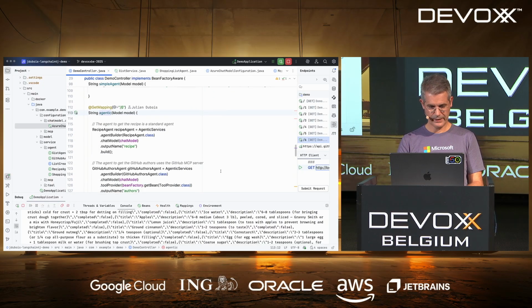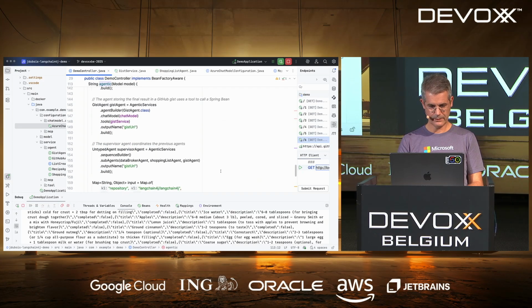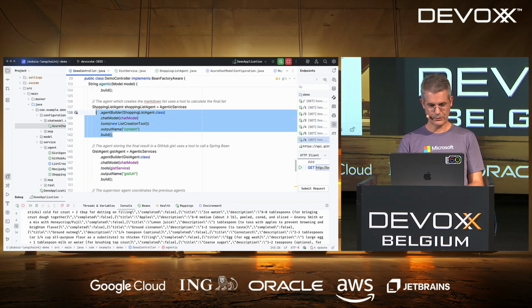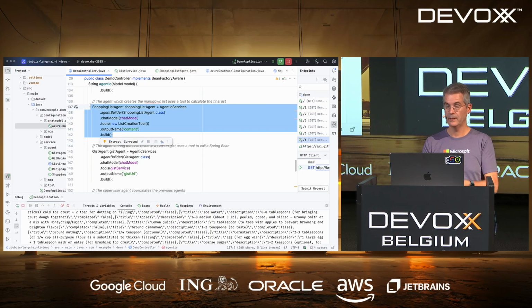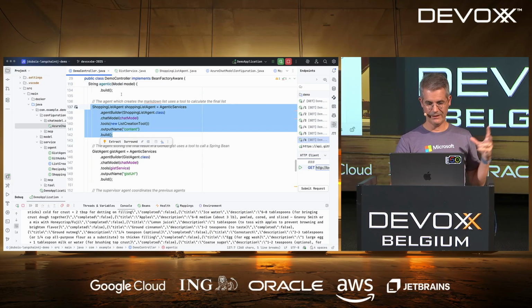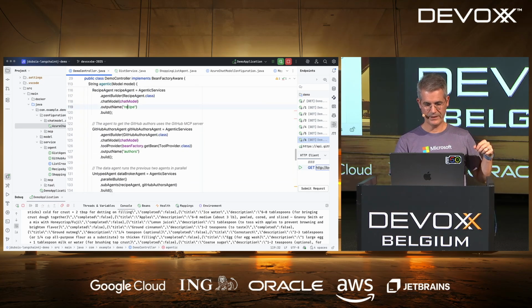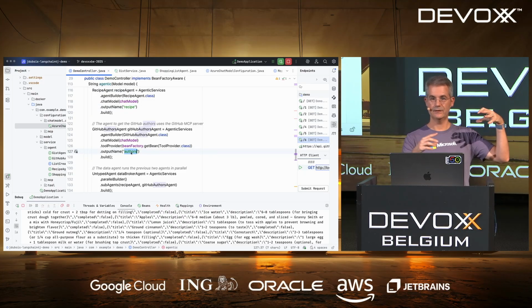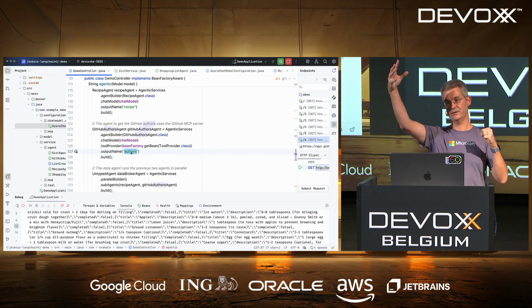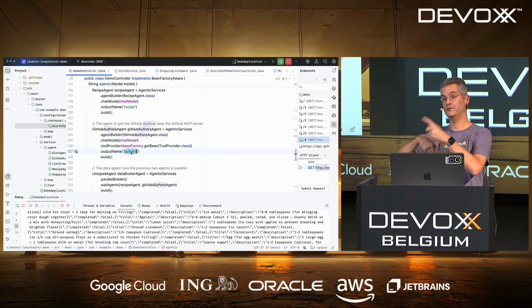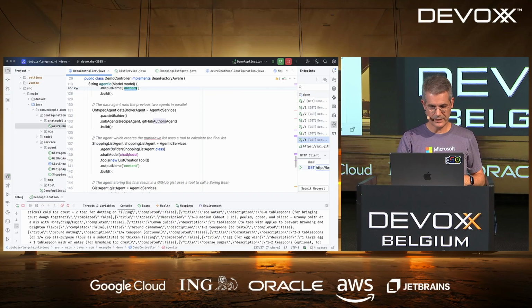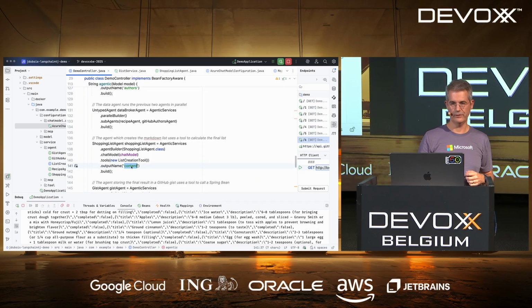Let's go back to it. Yeah, here it is. So the shopping list agent is going to call the Java function and send the correct parameters, and those parameters, the author and the recipe, are coming from here. It was the output name here and here. So here you can see the different agents sending data to the shared memory or reading data from the memory and then using it to create some new data. That new data will be the content, so it will be the shopping list that we want, with the ingredients which are assigned to the different authors of LangChain4j.